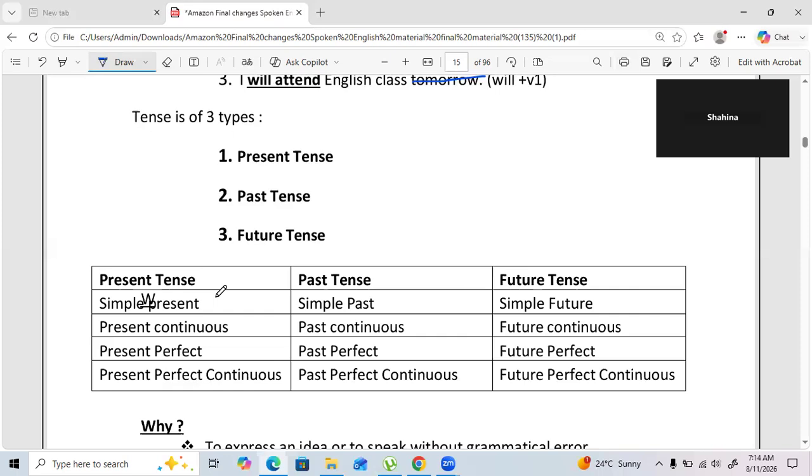Let's say in case of present, if we have to talk, simple present talks about every day, whatever you do. For example, I wake up, I attend my classes. Continuous means ongoing right now. Now what about the perfect? Present perfect is not something which completed in the past.